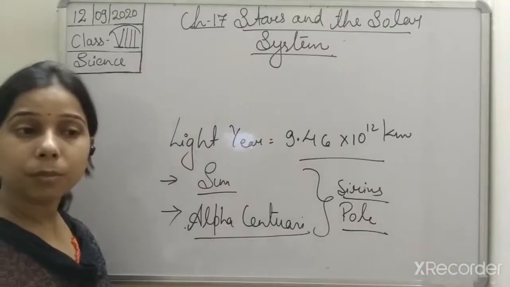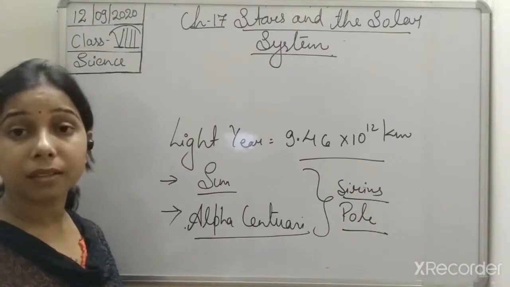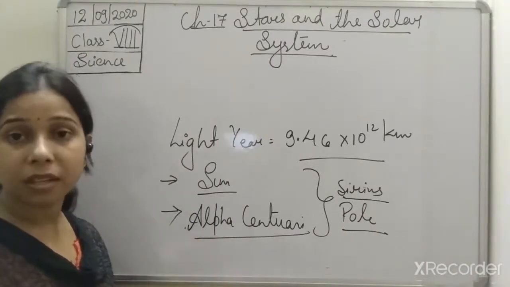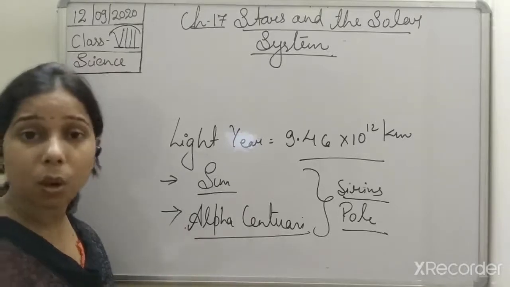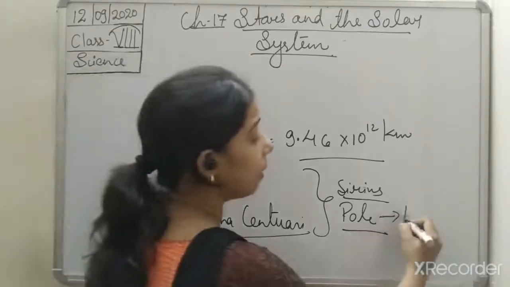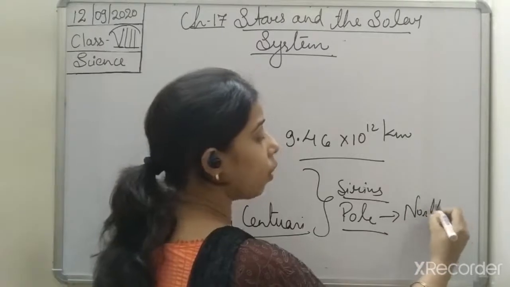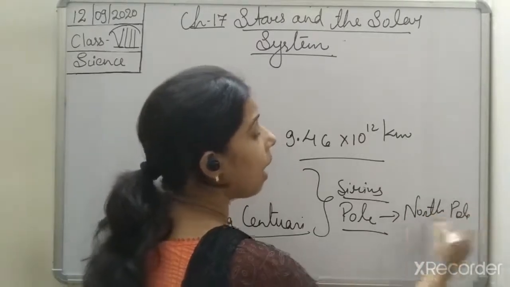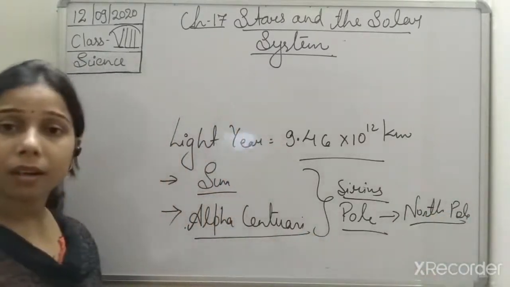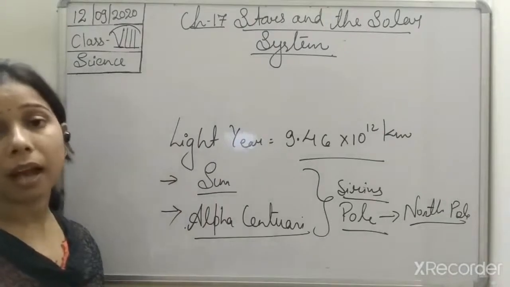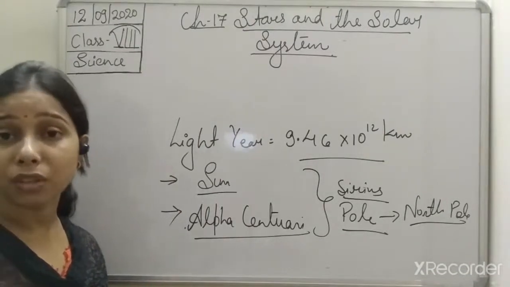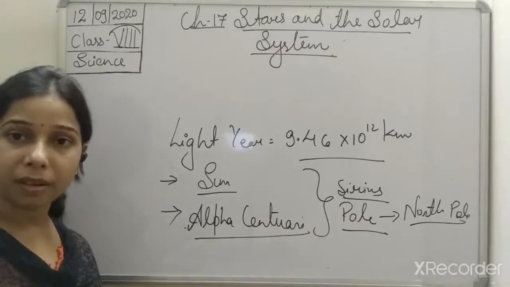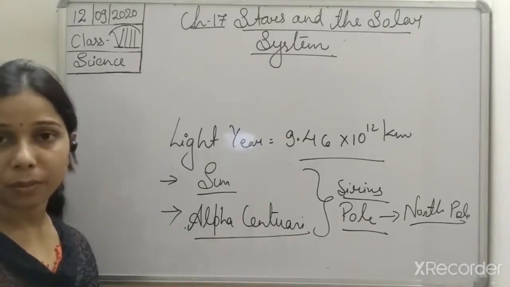It does not seem to be moving but remains stationary at its position, because it is present along the axis of the Earth's North Pole, so when the Earth rotates, it remains at its place without changing direction.